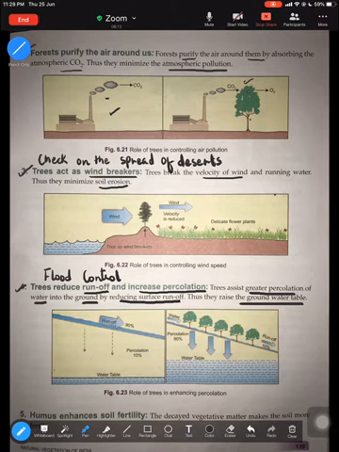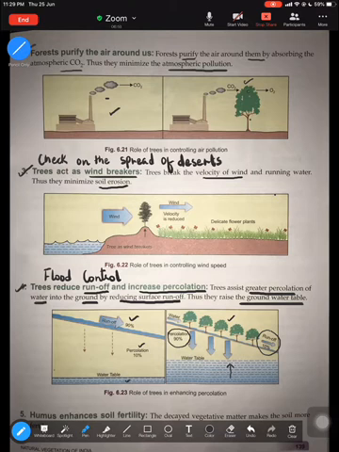Now if you look into picture 1, without trees, what is happening? There's 90% of runoff on the surface, and percolation or seeping in of water is very less, that is only 10%. That is why the water table is also very low. But if you look here, the moment the trees are there, the runoff reduces to 10%, more percolation, 90% of water is being percolated within the soil, and this leads to the rising of the water table. So that is the fourth role played by trees or forests, to reduce runoff, increase percolation, and it is also known as a flood control measure.